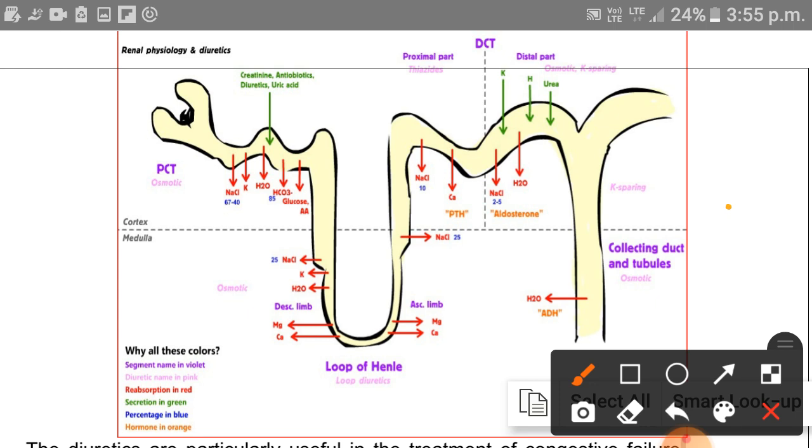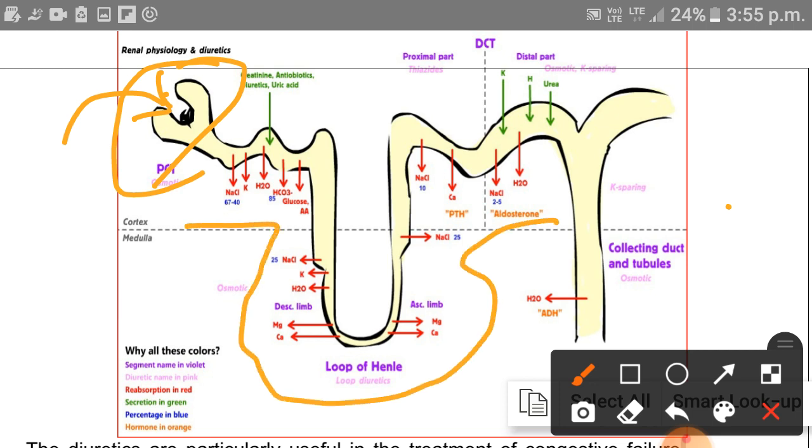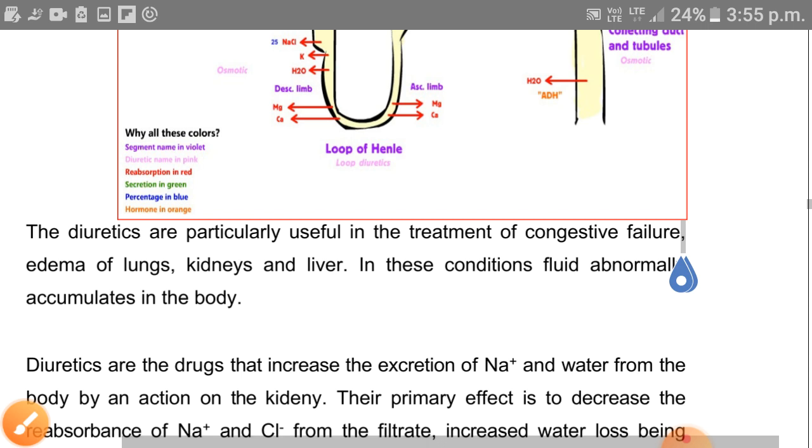In this we can see this is the glomerulus. From this all blood is filtered. Here we can see the filtration takes place throughout the nephron.